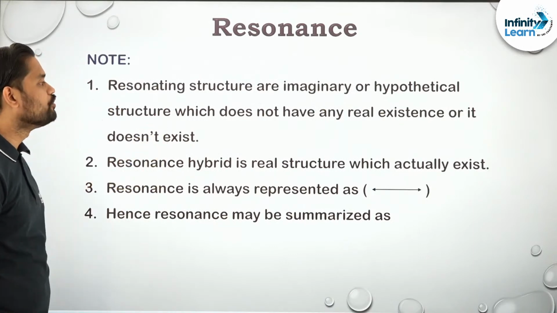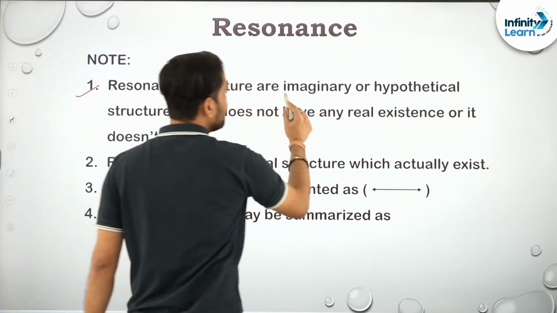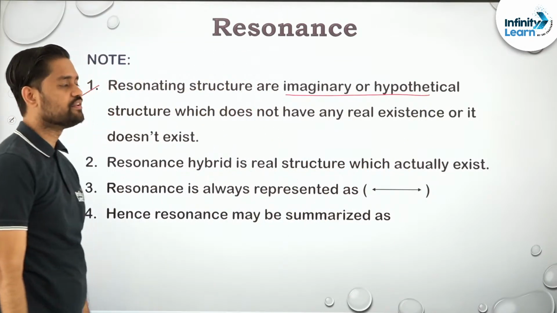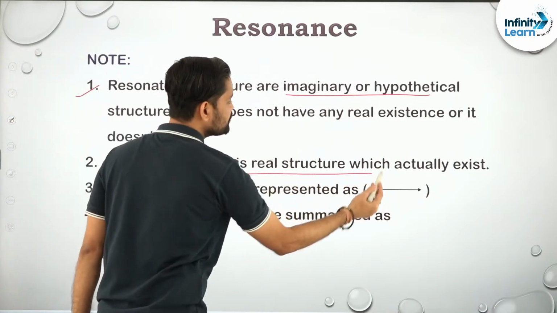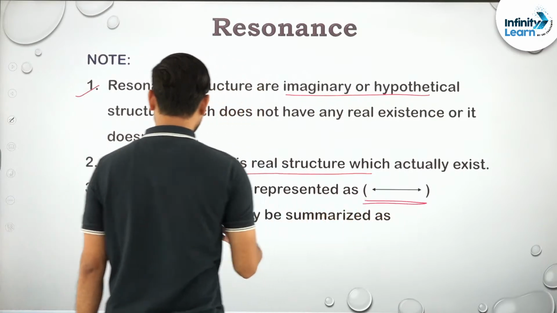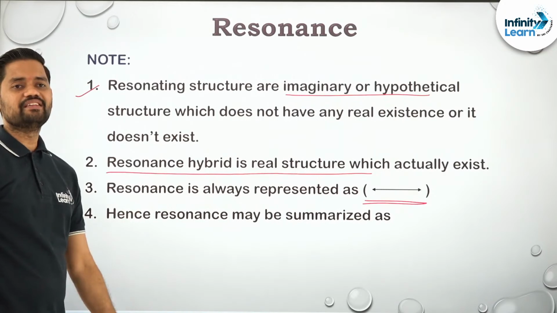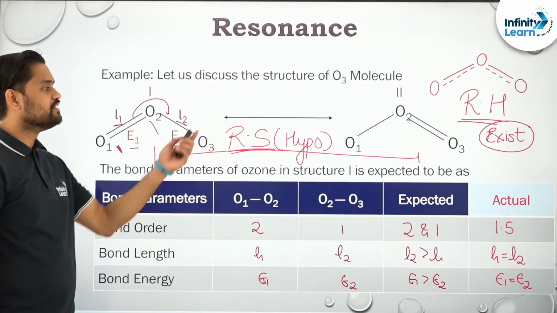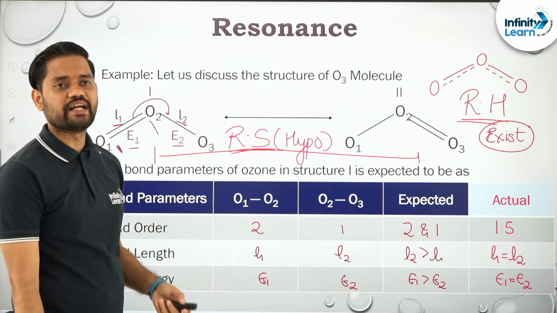And now, what are the note points? First of all, resonating structures are imaginary and hypothetical, that I have already discussed. Okay, and they do not exist. Real resonance hybrid is a real structure which actually exists. Resonance is represented by what? It is represented by a double-headed arrow, and hence resonance can be easily summarized as what? This particular structure. Okay, it is nothing but the average of all the resonating structures that come.